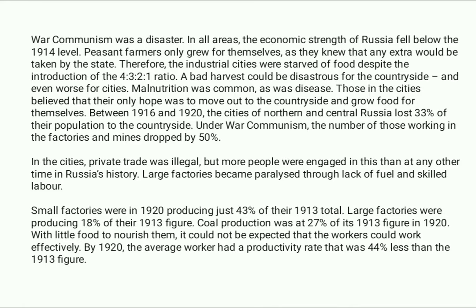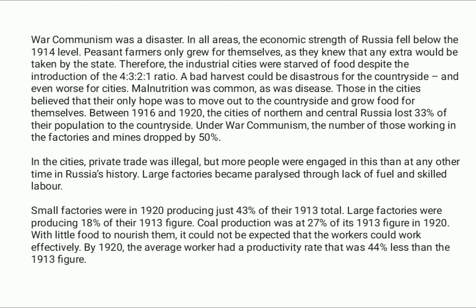Those in the cities believed that their only hope was to move out to the countryside and grow food for themselves. Between 1916 and 1920, the cities of northern and central Russia lost 33% of the population to the countryside. Under war communism, the number of those working in the factories and mines dropped by 50%. In the cities, private trade was illegal, but more people were engaged in this than at any other time in Russia's history.